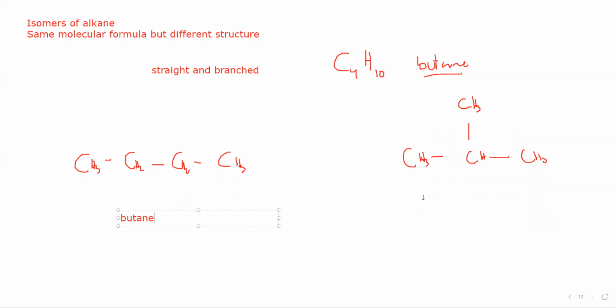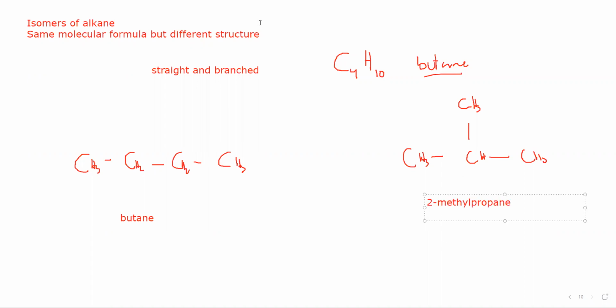What about the branched one? What is the name of this compound? Select the longest carbon chain and number the carbon atoms. So it is 2-methylpropane. Why are these two isomers of each other?